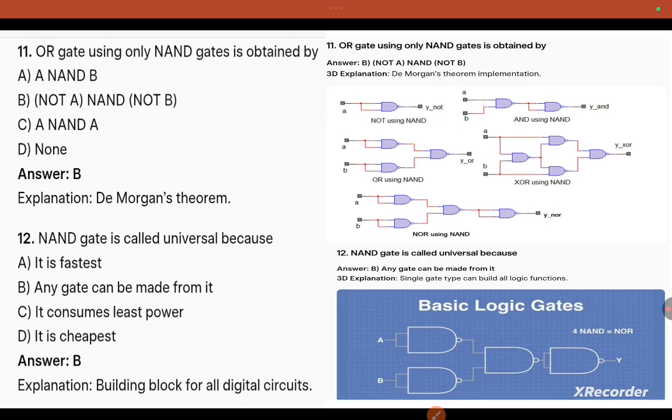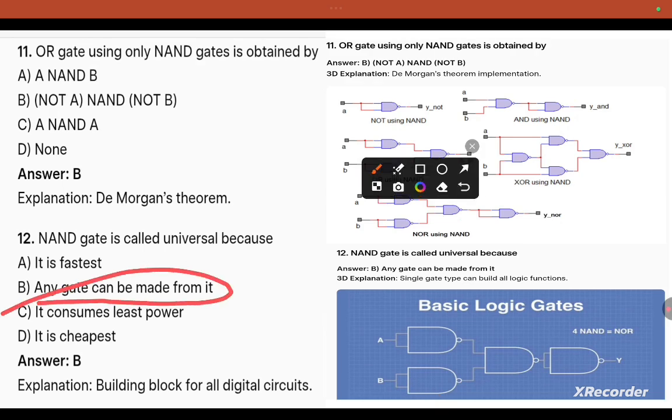OR gate using only NAND gates, this is not part of the syllabus, but you can go through it. NAND gate is called universal because any gate can be made from it.